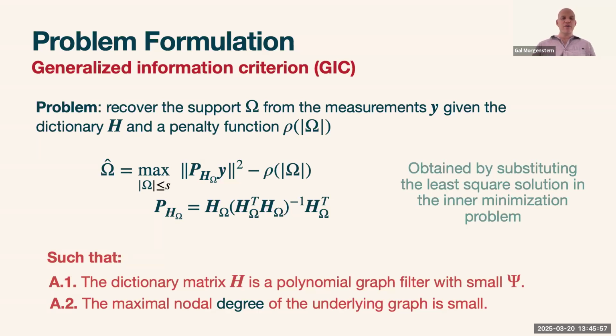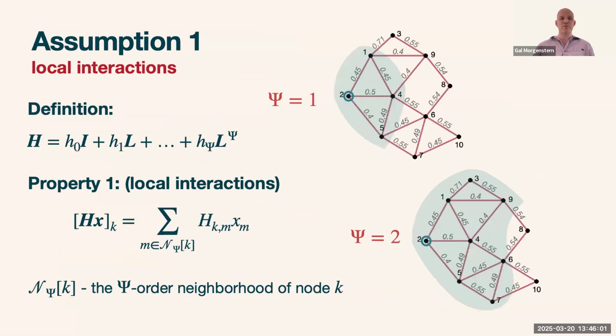So this is the problem we're going to solve, and we're going to solve it based on two assumptions. The first assumption is that we're considering graph filters. I'm not going to talk too much about graph filters, but the main intuition I want to provide here is that the filter degree determines the influence of the filter. I'll give an example.